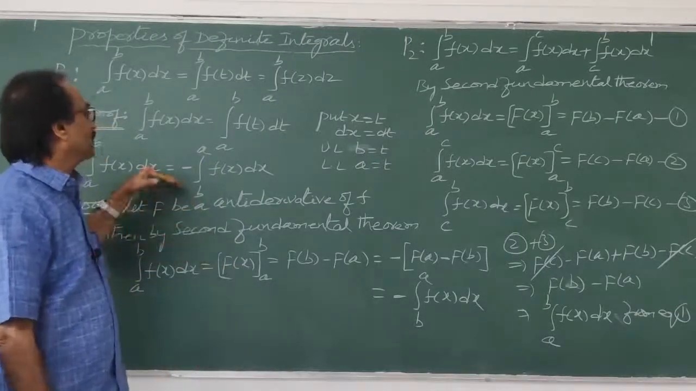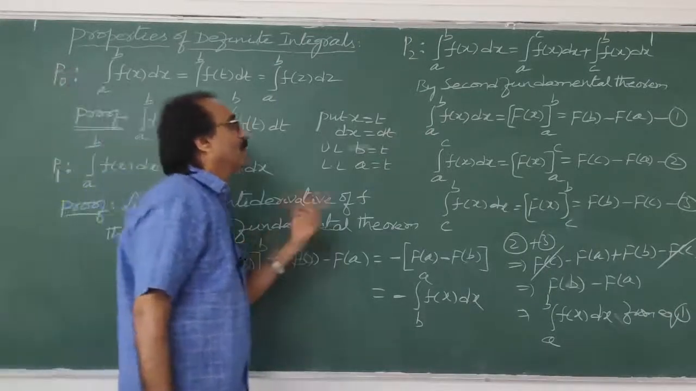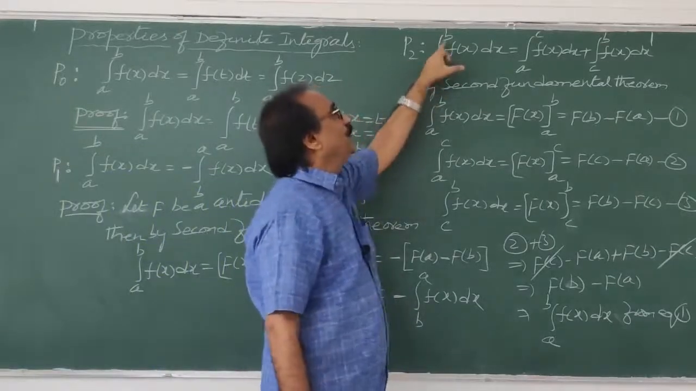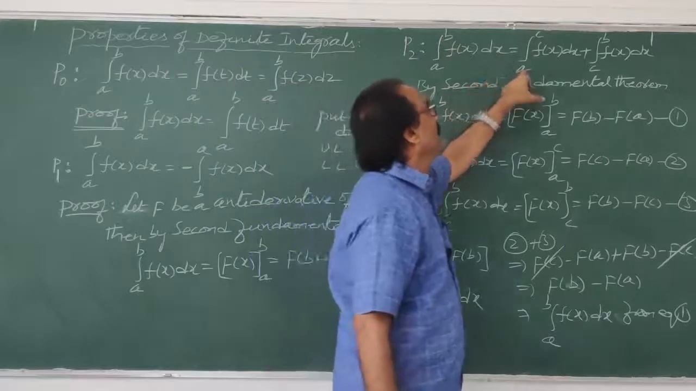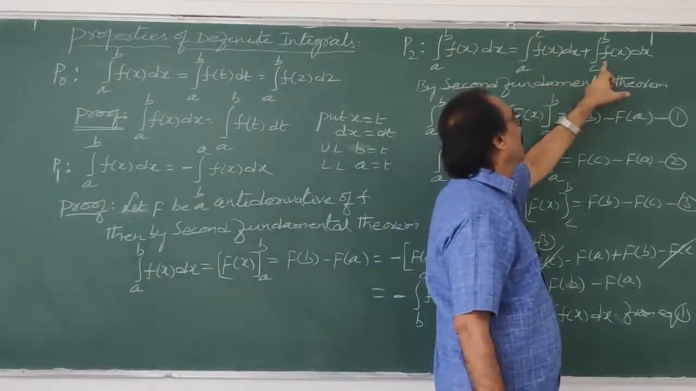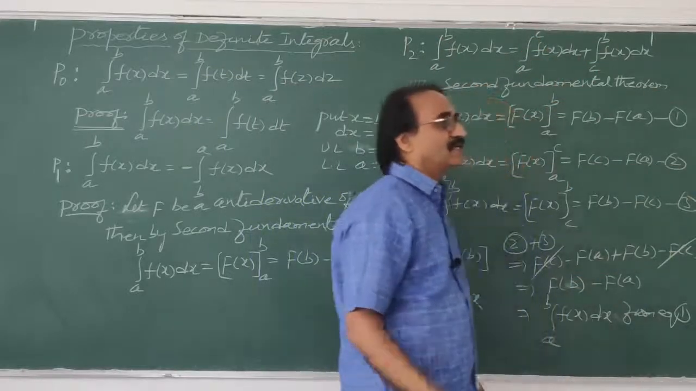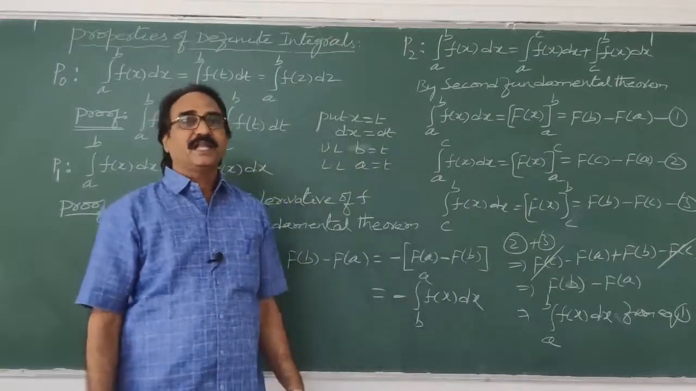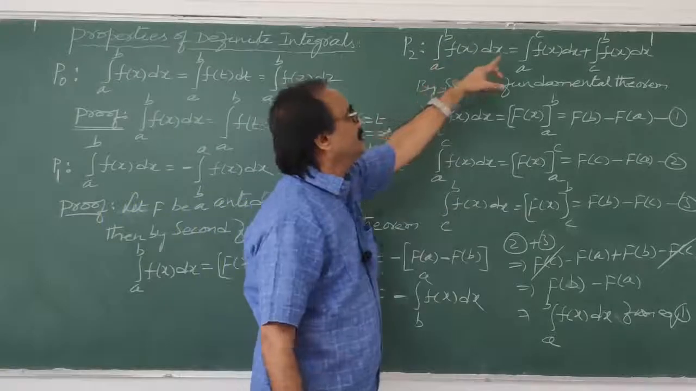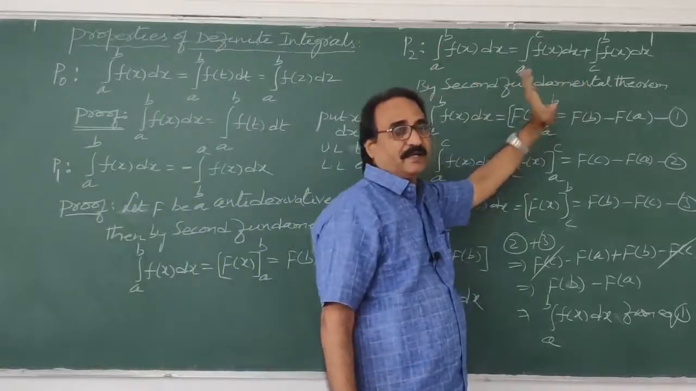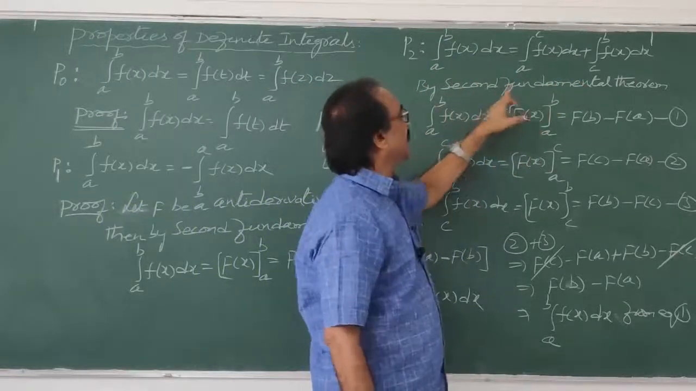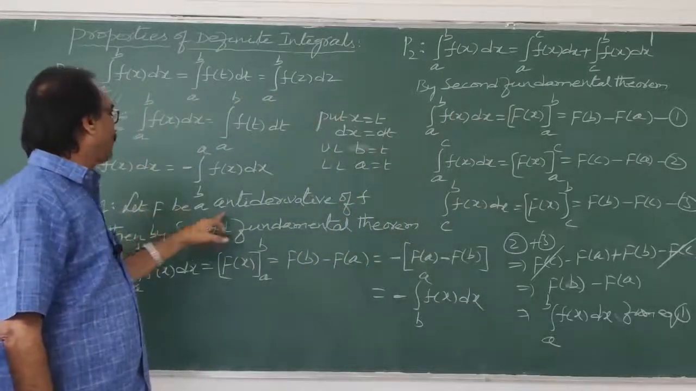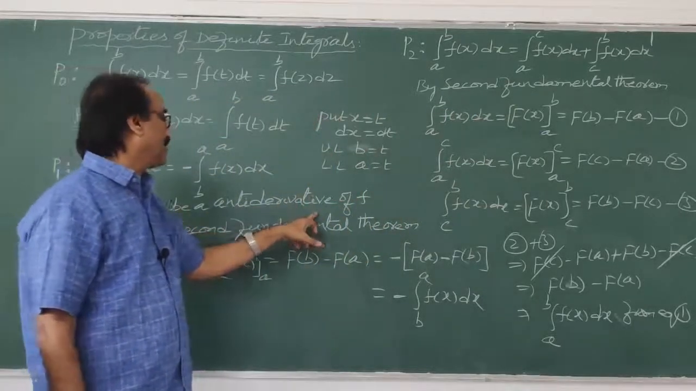So this is the property number P1. Third property, P2. What does property P2 say? Integral a to b f of x dx is equal to integral a to c f of x dx plus integral c to b f of x dx, provided c lies between a and b. When c lies between a and b, then it is possible to split. Same thing again: before writing the theorem, you should write like this only. Let F be an antiderivative of f.